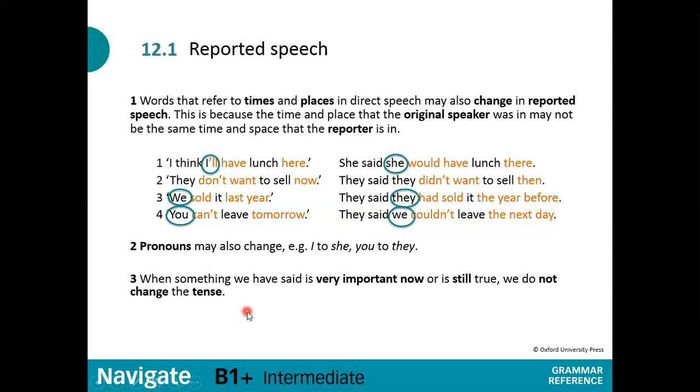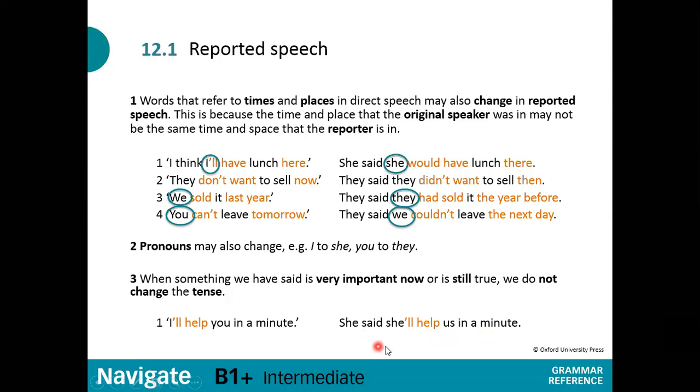All right, when something we had said is very important now or still true, we do not change the tense. So somebody said something or somebody says something today and you are reporting that sentence on the same day, maybe at the same place, so time and place are not changed, so that's why you don't change the tense. "I'll help you in a minute." She said she'll help us in a minute. She said she'll help.